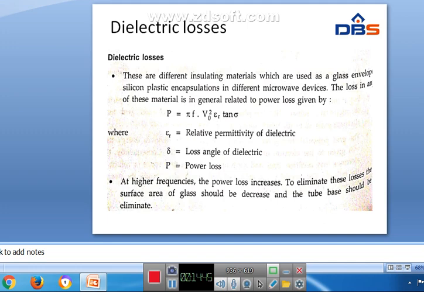If the surface area of the glass is decreased, then the dielectric losses will be minimized. And the tube base should be eliminated.